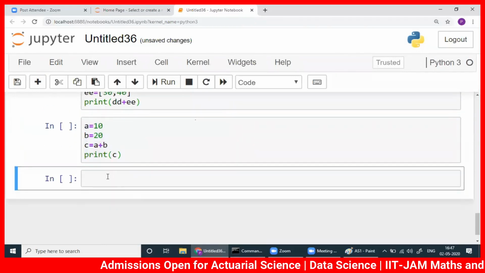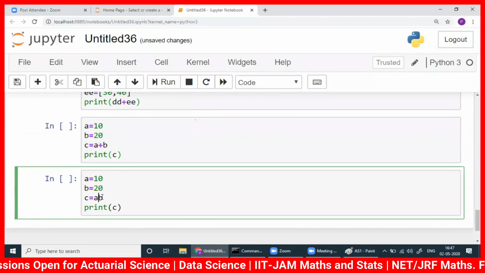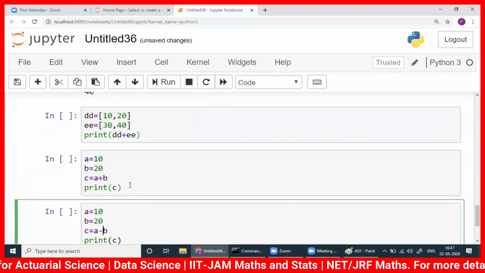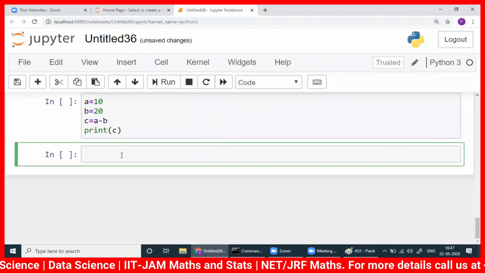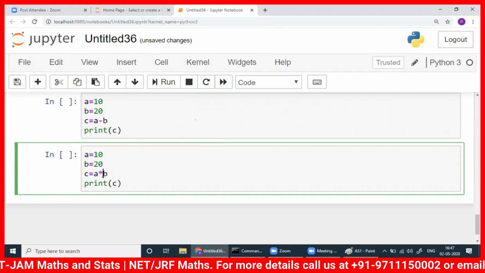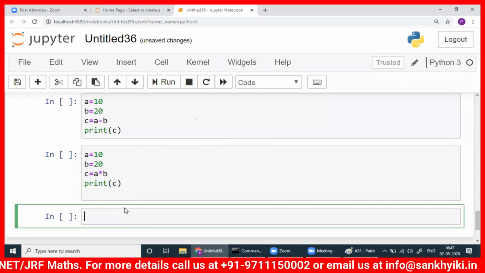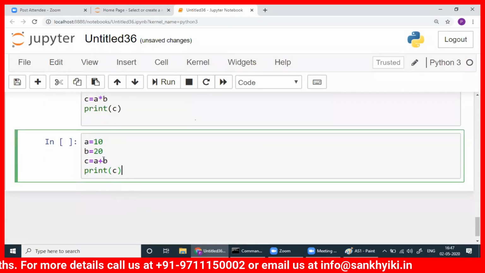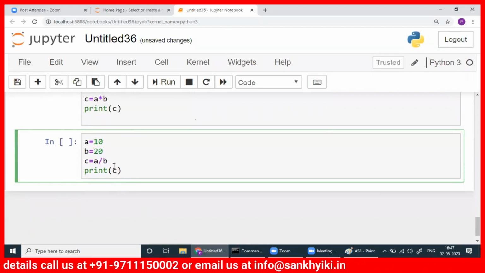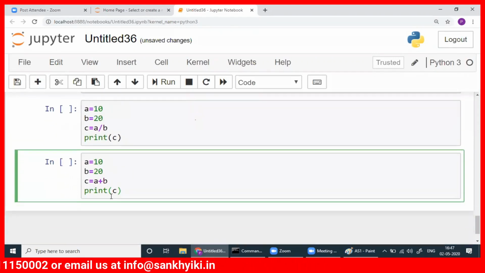Then we'll run it with minus. Then you make it star. Then you divide it. Then you write double slash, okay.